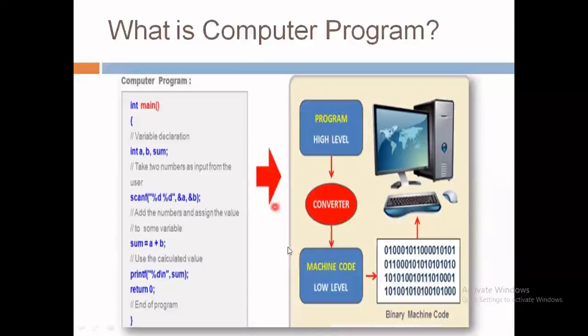Now, in this diagram, you can see that programs are written in higher level languages like this one. They need to be converted into a machine code that is known as a low level language, and machine code represents the particular instruction in a binary code, that is combination of 0 and 1 digit, that can be understood by the computer system easily, right? So now next we will see the different types of programming languages.